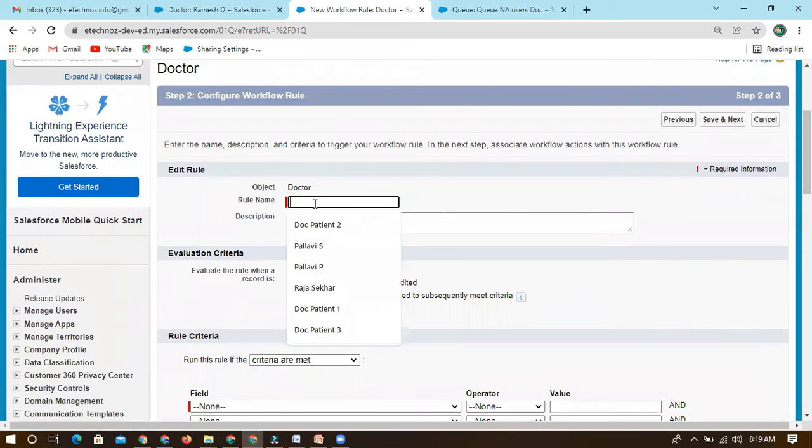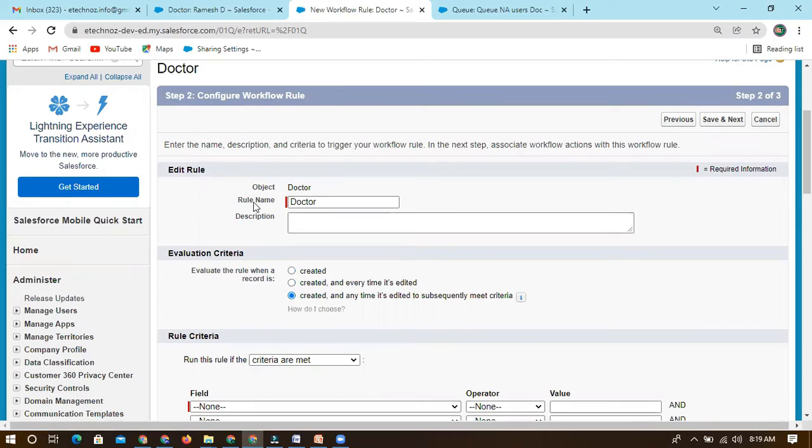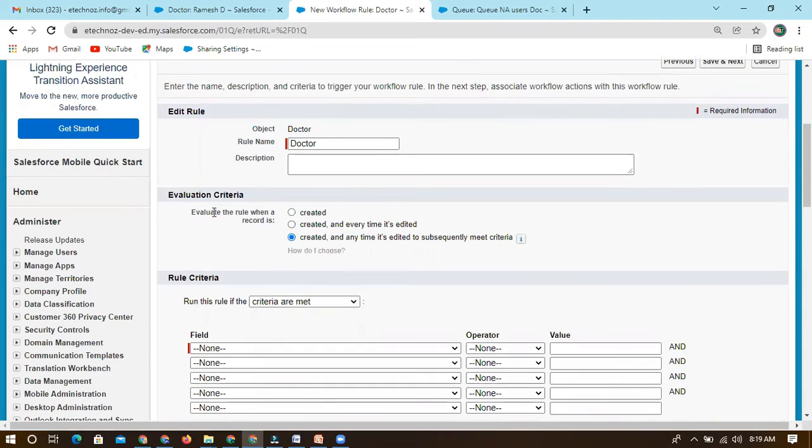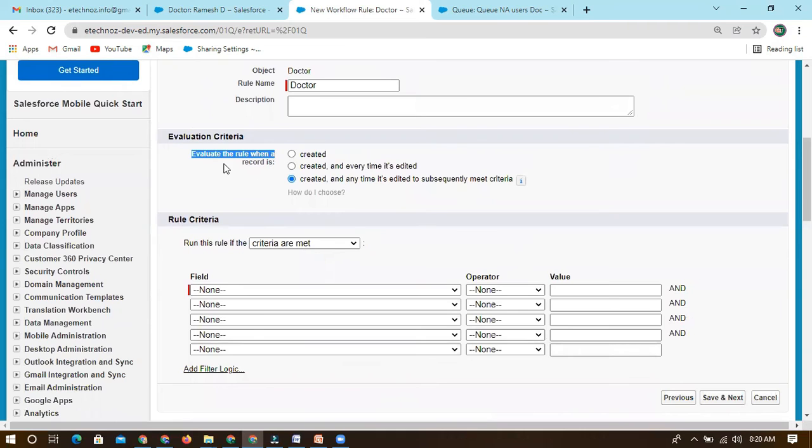Now, for this we can check what options are available: rule name and description, and the object for which we are doing it. And this is the evaluation criteria. Within this evaluation criteria, this is the condition for when this workflow will be fired. Whenever it is created, it will work only for insertion. When a new record has been created within the system, at that time only it will be fired.